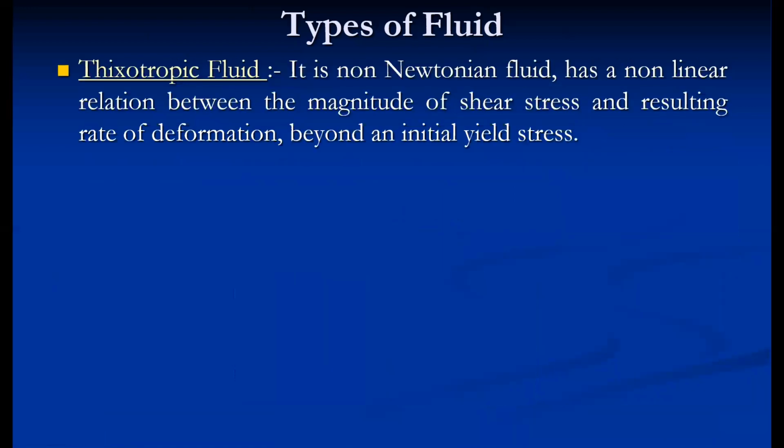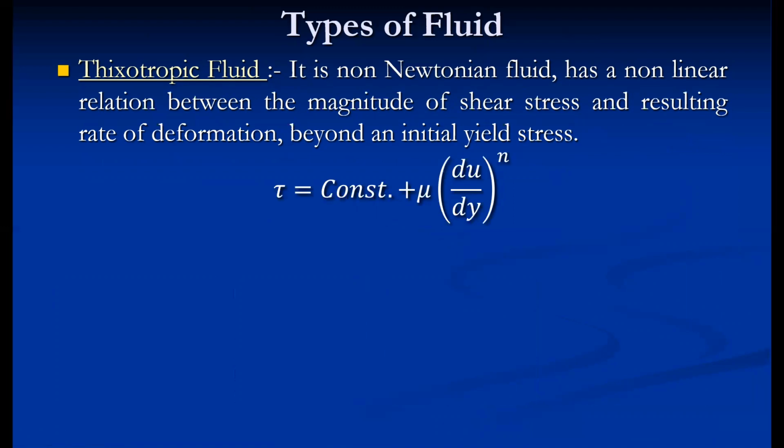The next fluid, that is thixotropic fluid, is again a type of non-Newtonian fluid, and it has a non-linear relationship between the magnitude of shear stress and the resulting rate of deformation beyond yield stress. So this is a next version of, we can say, the ideal plastic or Bingham fluid.